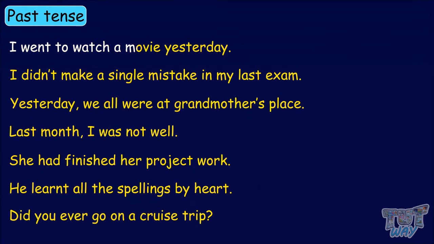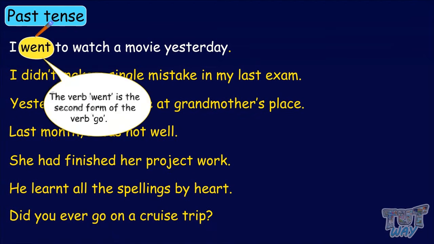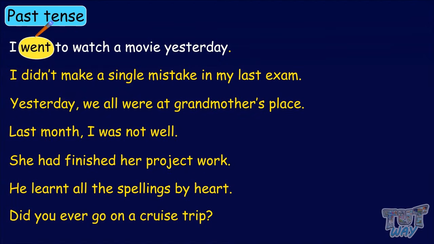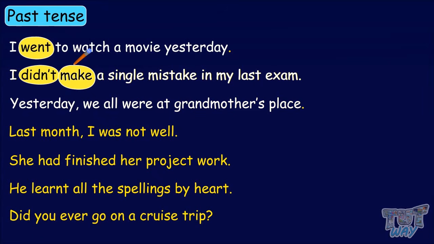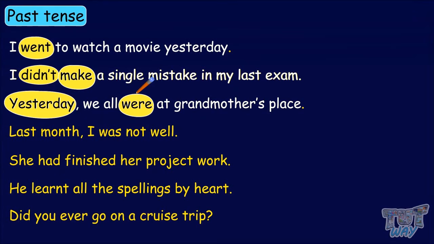I went to watch a movie yesterday. Here, the verb is went, and it is the second form of the verb go. I didn't make a single mistake in my last exam. The usage of the verbs did and made show that this sentence is in past tense. Yesterday, we all were at grandmother's place. Yesterday refers to the past, and the use of the verb were also shows that the sentence is in past tense. So both yesterday and were show that the sentence is in past tense.